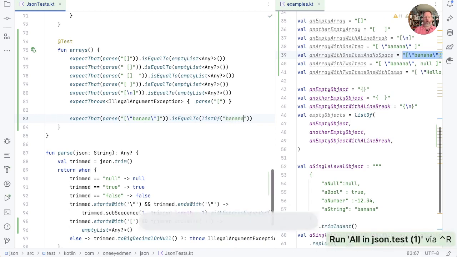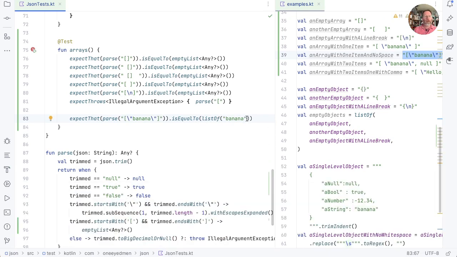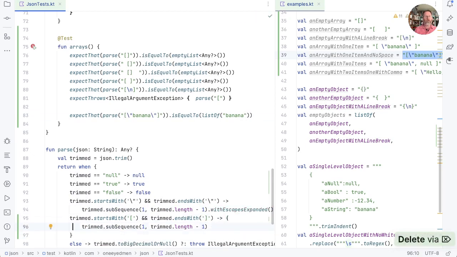I don't suppose we can, and I'm right, but now we can look inside our brackets. So I think what we'll say is here, we'll do the same thing as we did with the string. We'll take the subsequence, and I think we're going to put a bit of structure in here. So we'll say, for now at least, this is our content.